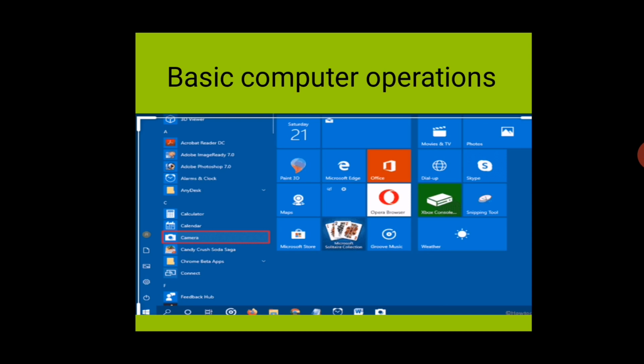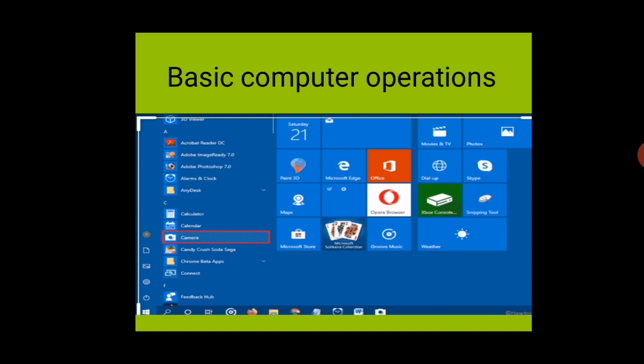Now, our operating system is based on CUI or GUI. In the earlier days, people were using the CUI. CUI means command user interface, where you first type the command, and after that your application will open. But nowadays, if we are using Microsoft Windows or Linux, all are based on GUI. GUI means graphical user interface.